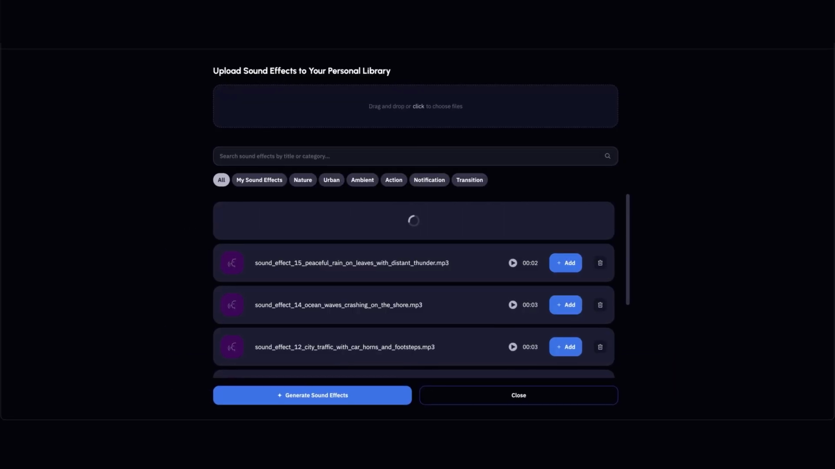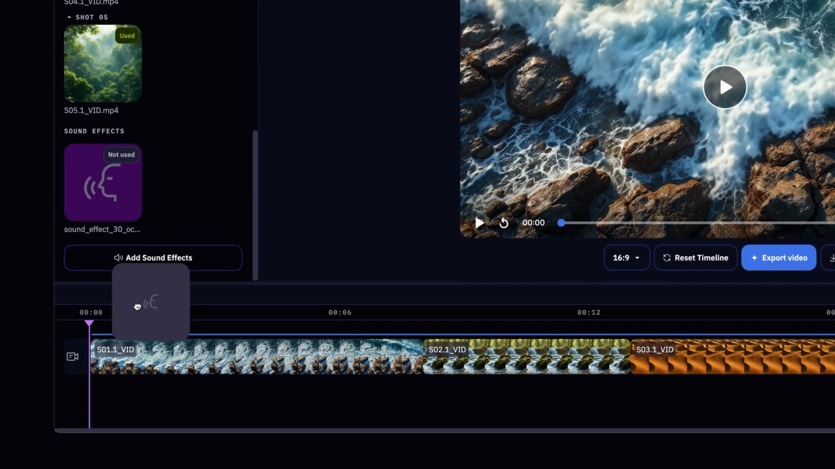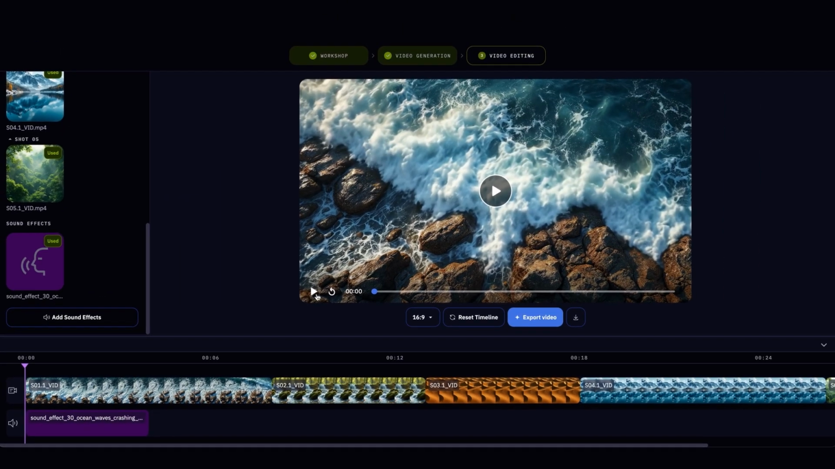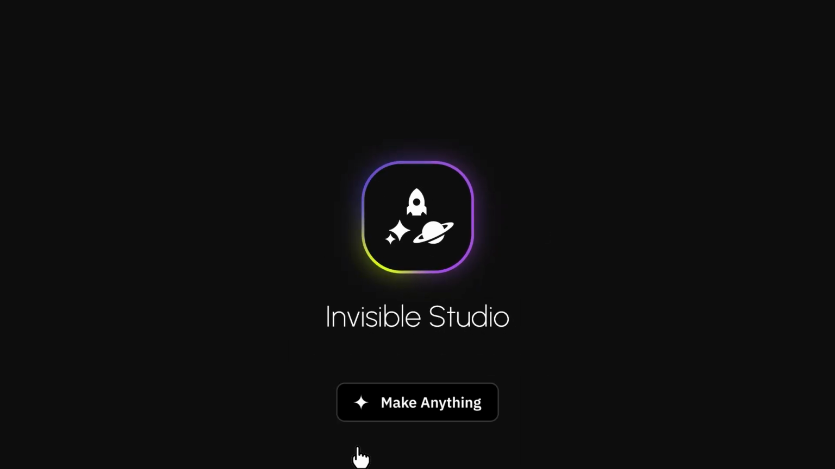When your sound effect is ready, you'll get a notification and can drop it right into your project. With Invisible Studio, it's that easy to create the perfect soundscape. Start experimenting with sound effects today.